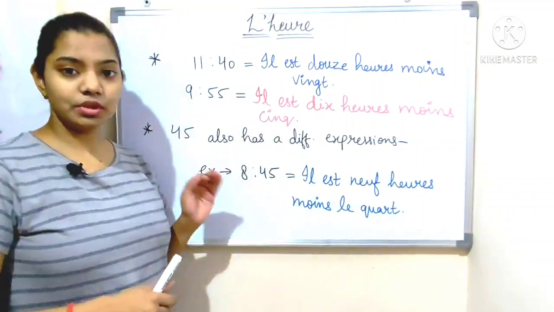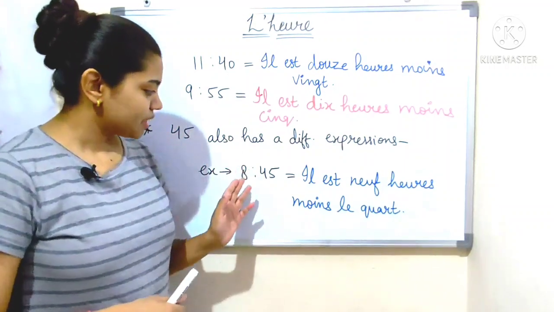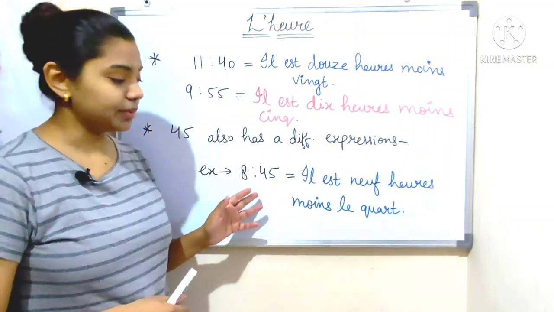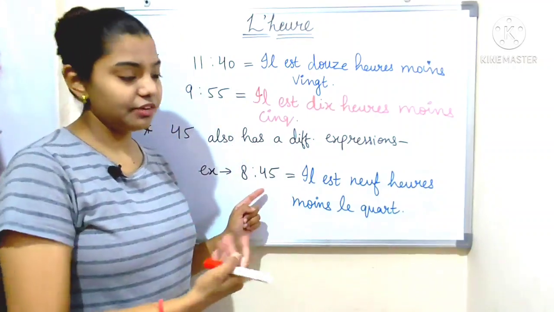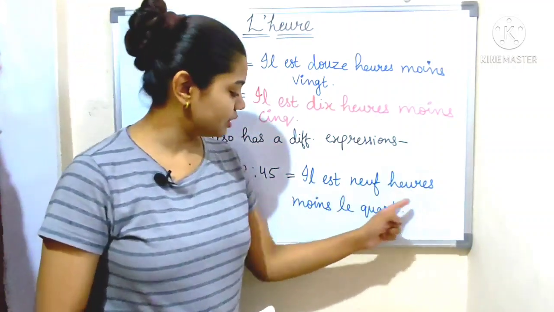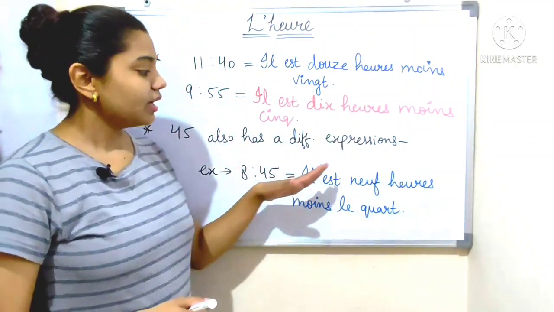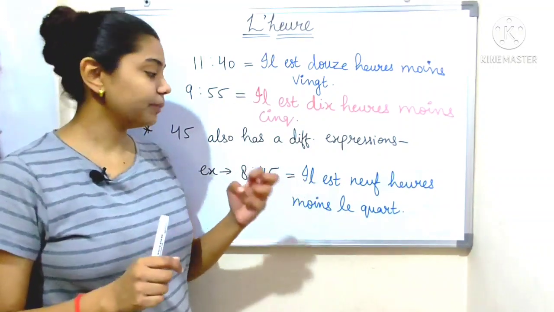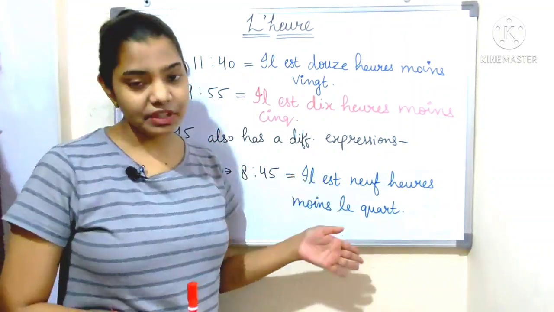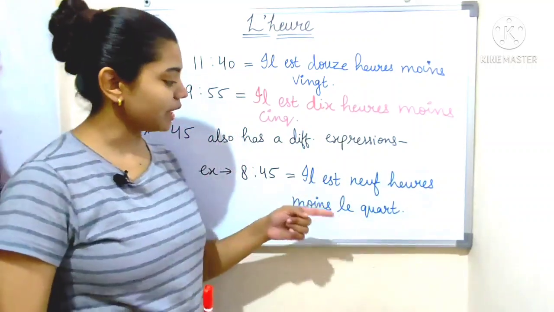ठीक है. So now we have a different expression of 45. This is an example, 8:45. How do we say 8:45 in French? Il est 9 heures moins le quart. That means 9 बजने में 15 मिनट बाकी हैं. ठीक है, एक ये बोल सकते हैं. So it is 15 minutes, a quarter to 9.